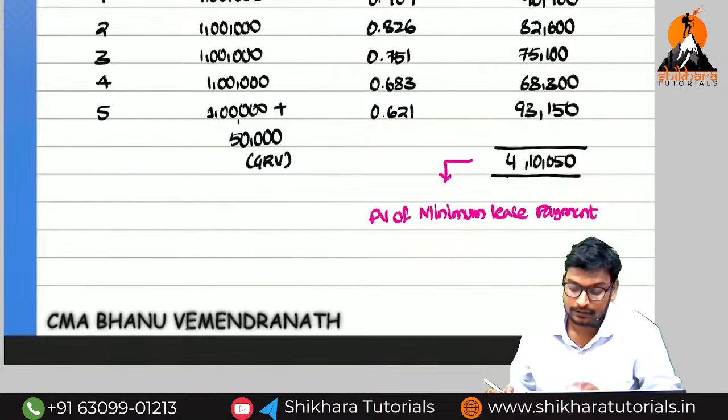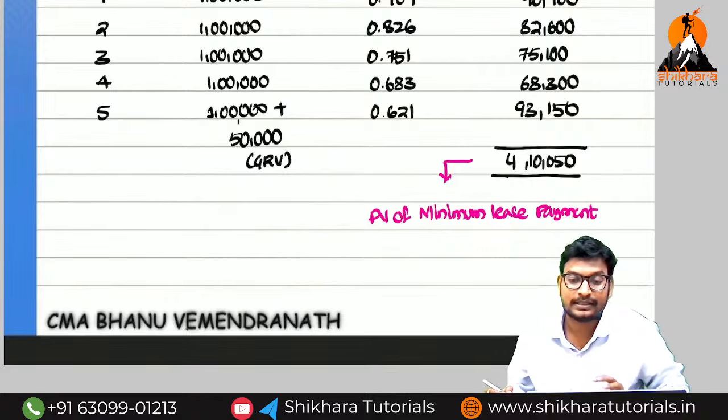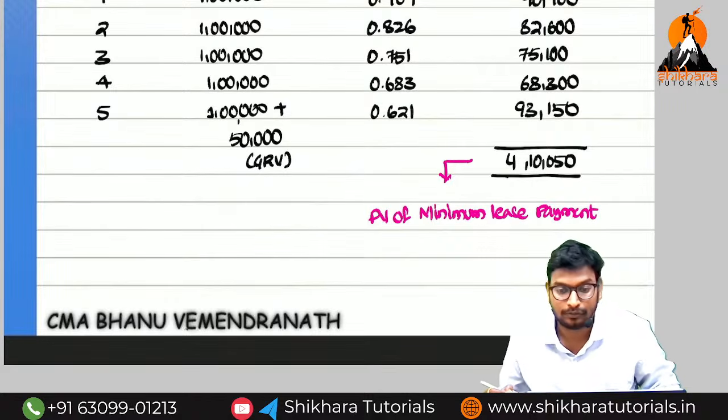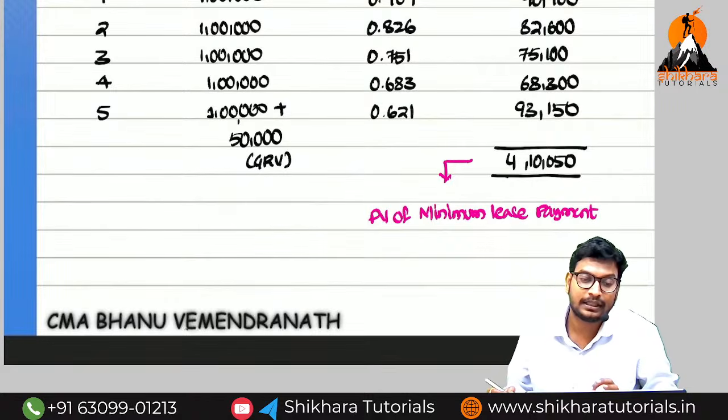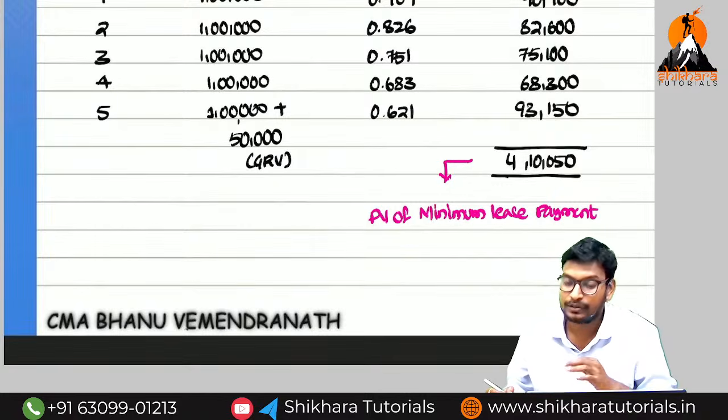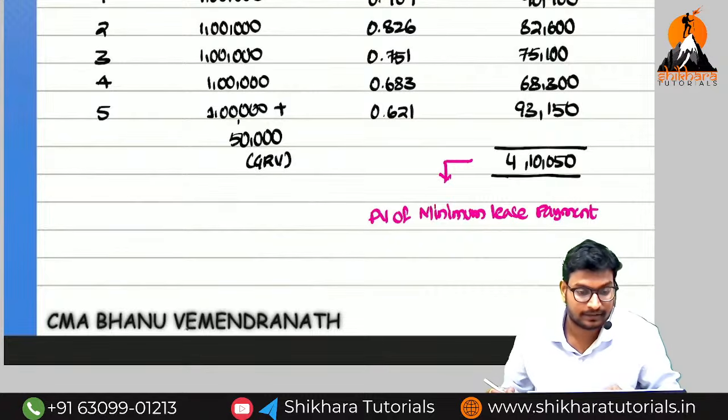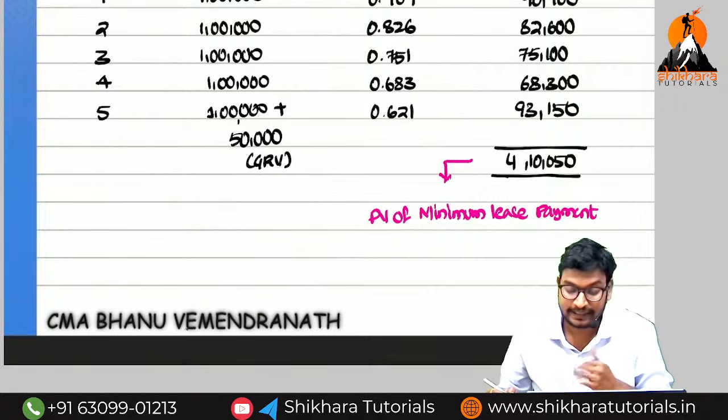Okay, guys? So what is the first entry we need to write? Asset account debited to the lessor here, DZLU. For that reason, asset account debited to DZLU account. How much do we need to write, 4,10,050 or 4 lakhs? 4 lakhs. I think you are getting a clear picture.